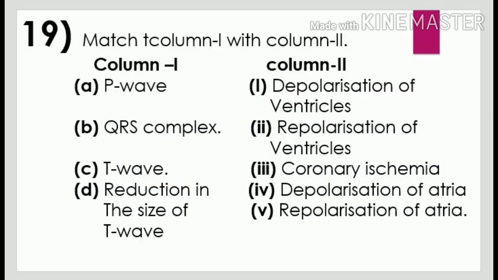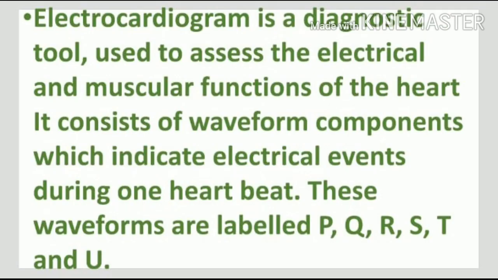Next question, match column 1 with column 2. Column 1 includes P wave, QRS complex, T wave, reduction in the size of T wave. And column 2 includes depolarization of ventricles, repolarization of ventricles, coronary ischemia, depolarization of atria, and repolarization of atria. From this question, we understood that the terms given are related to electrocardiogram. So, first let us look at what is electrocardiogram.